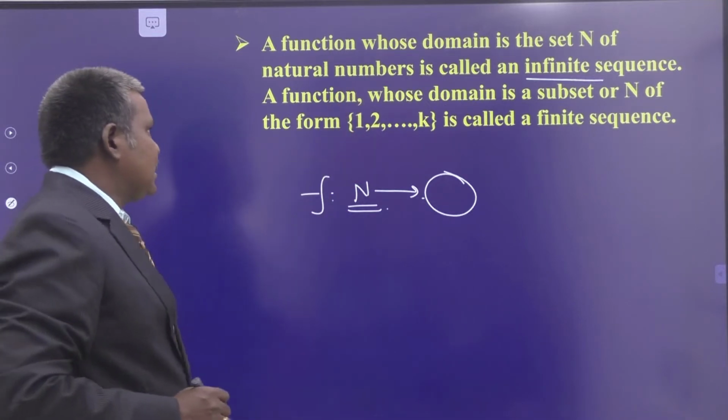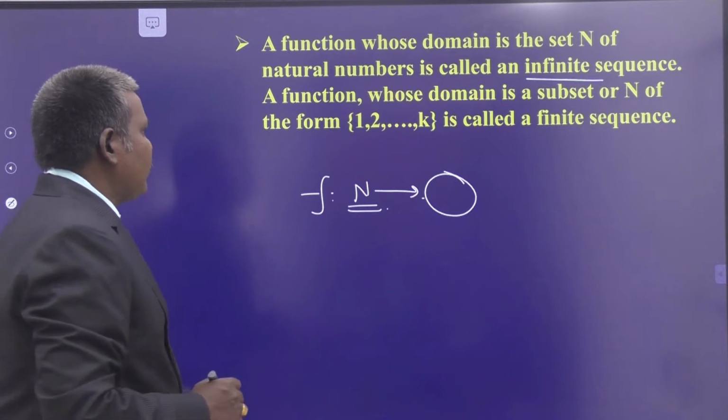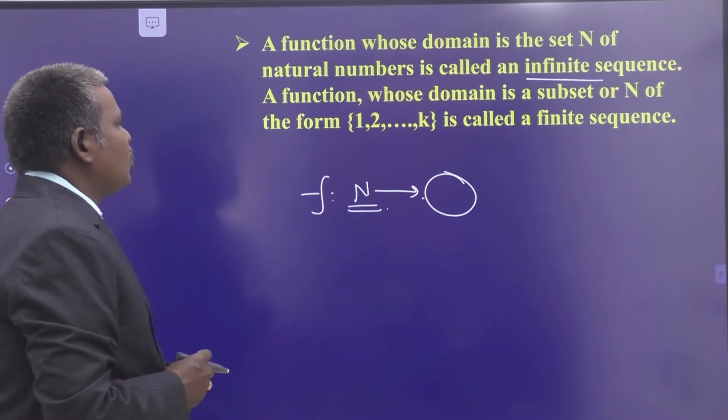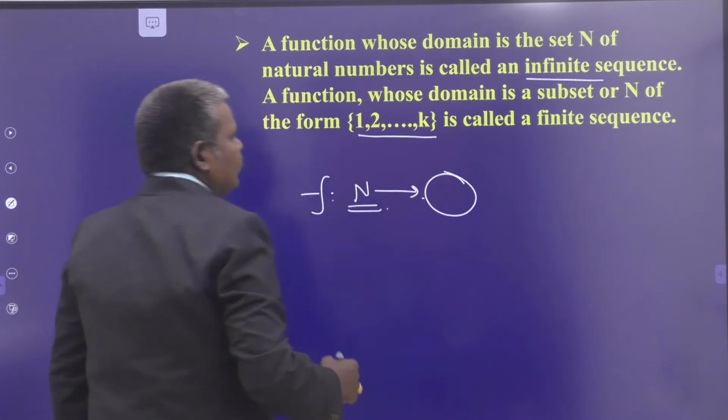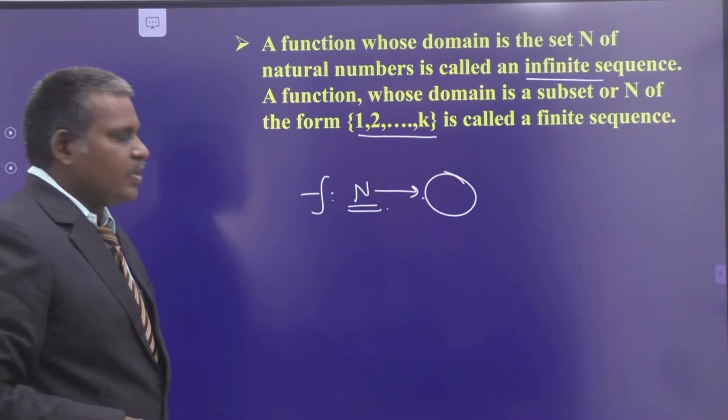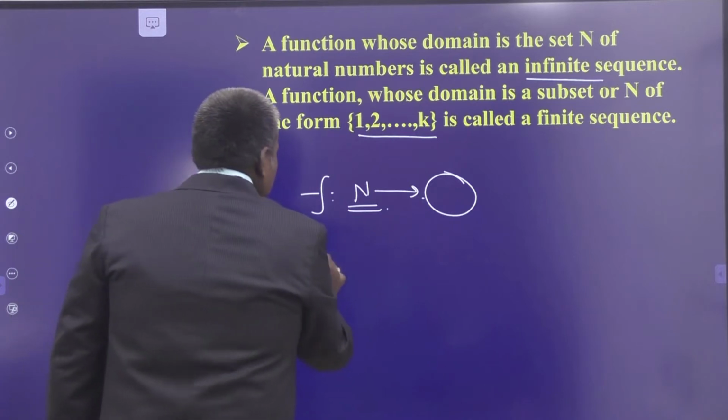We say that the sequence is an infinite sequence, and a function whose domain is a subset of N, in the form 1, 2, 3, 4 and so on up to k, is called a finite sequence.